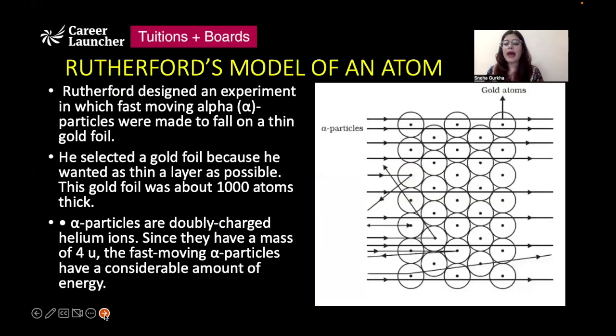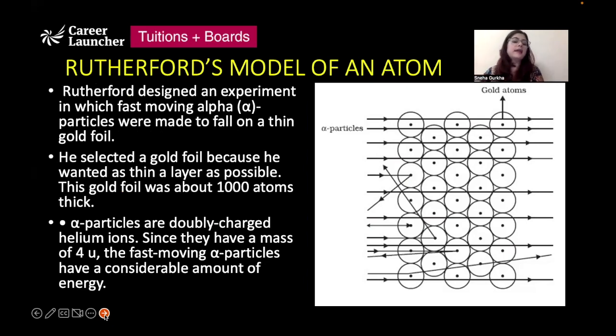नेक्स्ट जो मॉडल आया, that was Rutherford's model of an atom. He designed an experiment which used very fast moving alpha particles, and these fast moving alpha particles were made to fall on a thin gold foil.